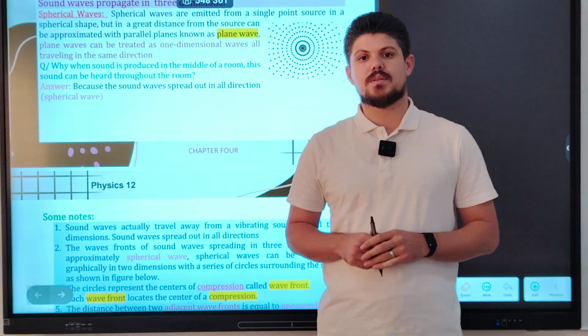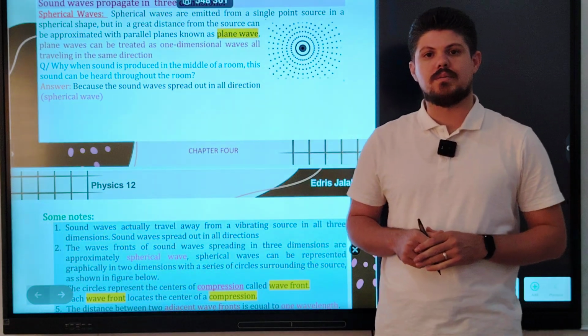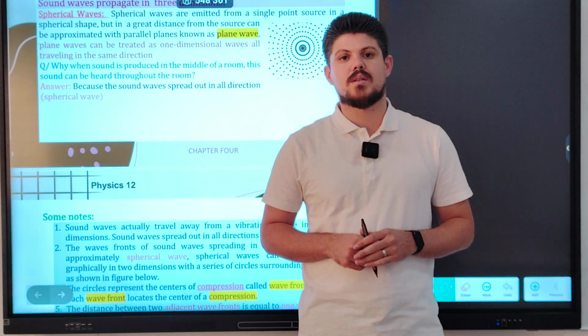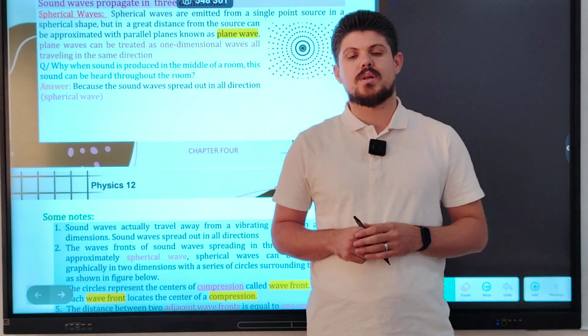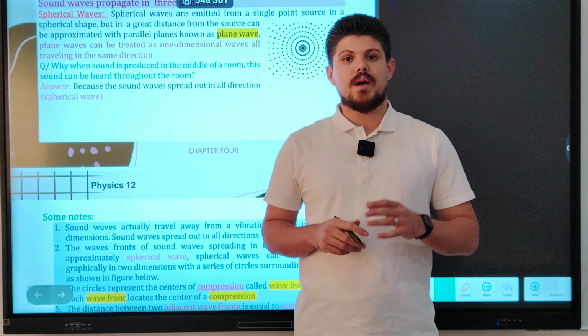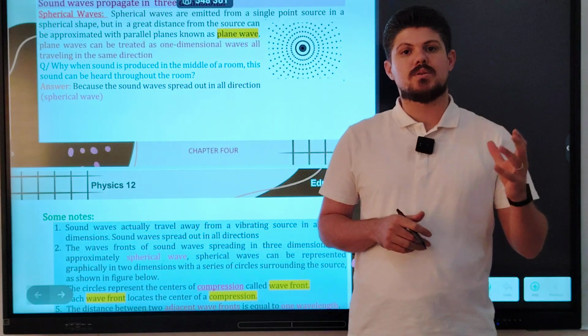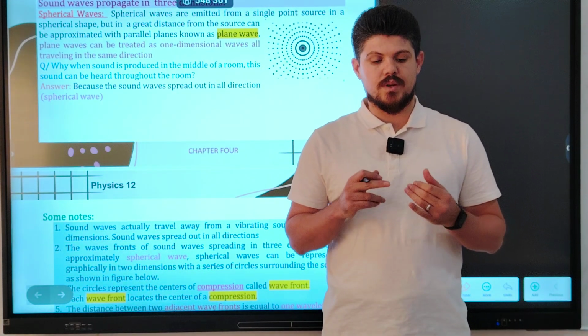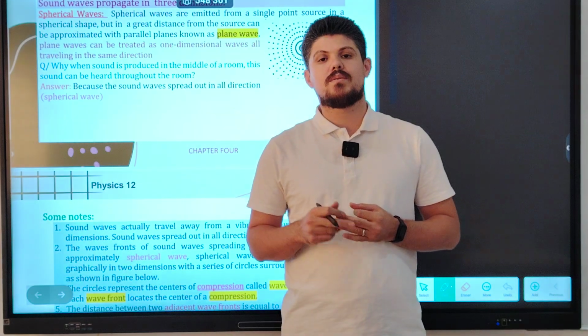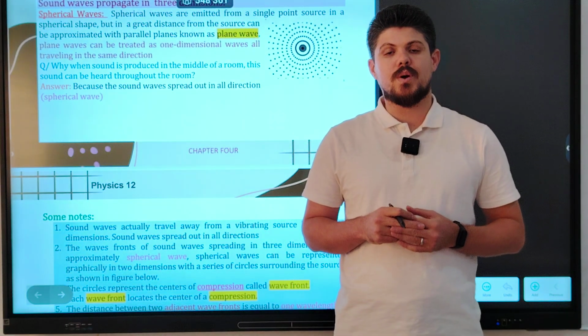If you remember, in a previous lesson we talked about the sound wave. Sound is a mechanical longitudinal wave, which is particles vibrating parallel to the direction of the waves. And also we talked about the types of the sound wave. We had three different types of the sound wave: infrasonic, ultrasonic wave, and audible sound wave.